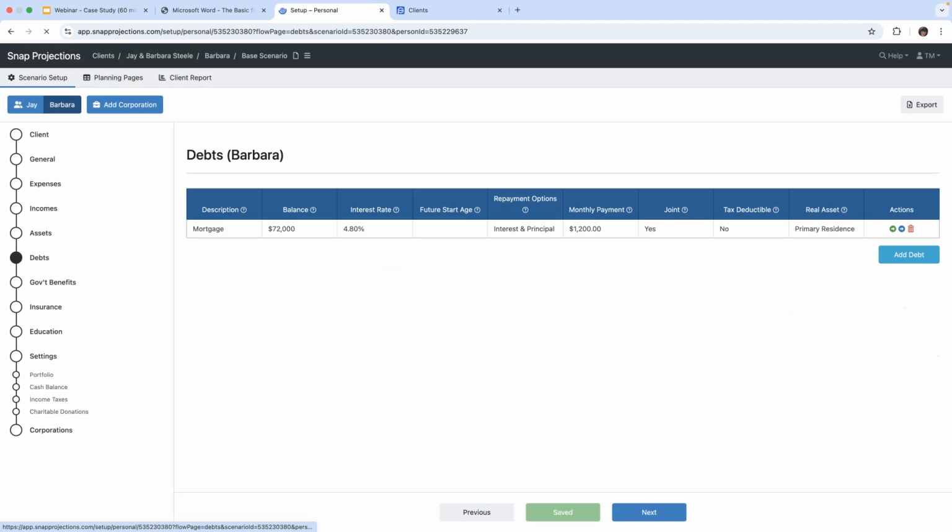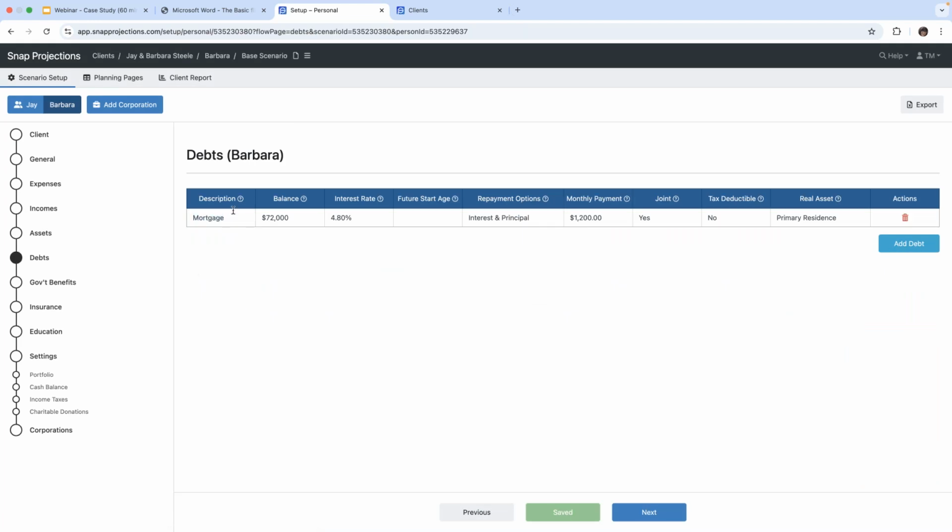Moving on to our debts page, our clients, Jay and Barbara, have a mortgage on their property, and the balance owing on that mortgage is $72,000. They have an interest rate of 4.8%. Now, let's say they were going to be purchasing a home in the future and taking a mortgage in the future.